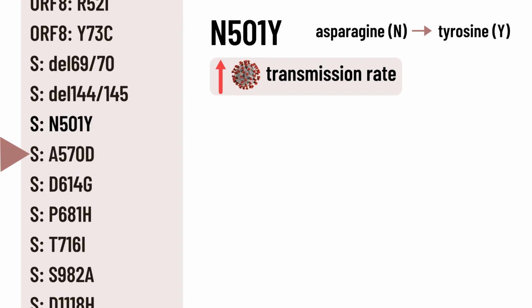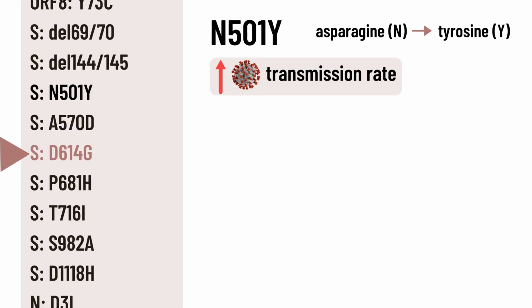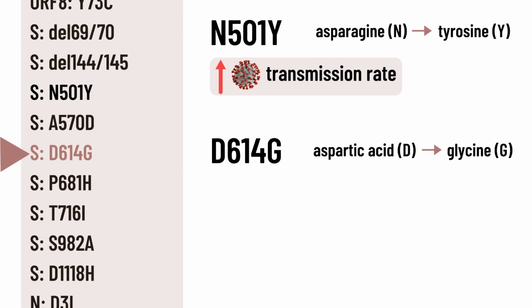In addition, the alpha variant also has the D614G mutation, which substitutes the amino acid aspartic acid at the 614th position in the chain, to the amino acid glycine. This mutation is also common in other variants of concern including beta, gamma and delta variants.